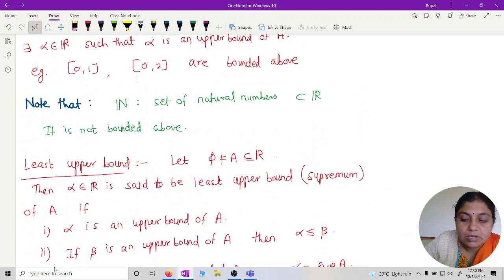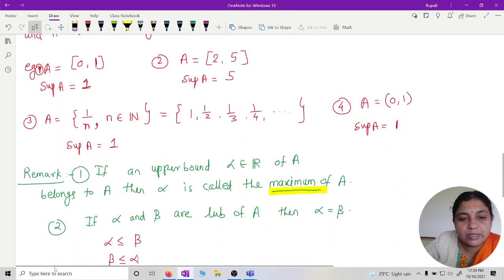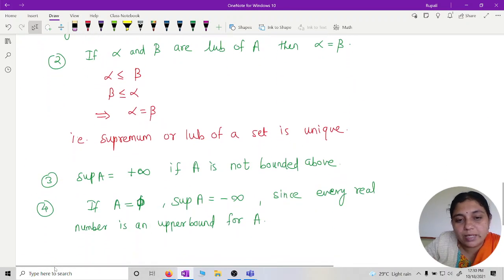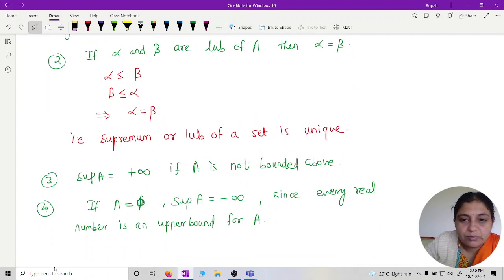So for the empty set, by convention we take the supremum of A as minus infinity. For example, every real number will be an upper bound for the empty set. Why is every real number an upper bound for A? Because the empty set does not contain any element, so whatever real number you take, it satisfies that property. Which property? This one.